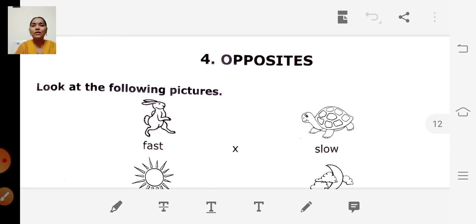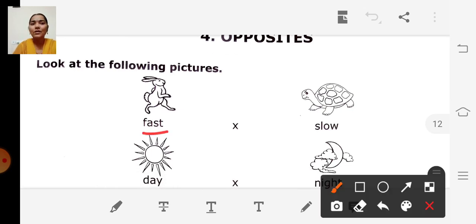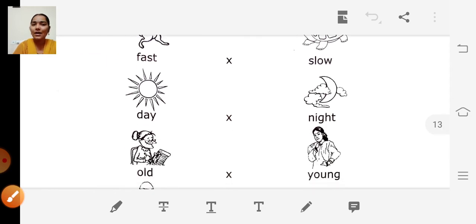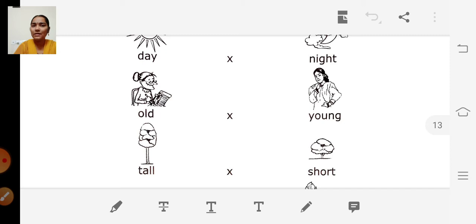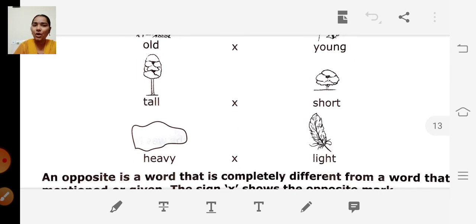Look at the following pictures. Fast, slow. The opposite of fast is slow. Day, night. Old, young. Tall, short.